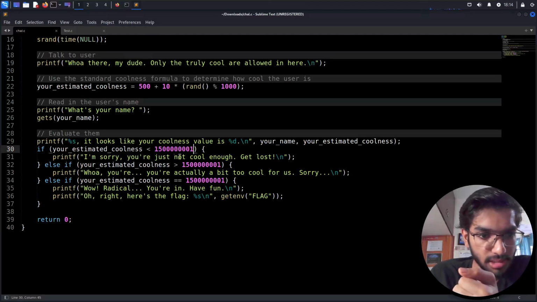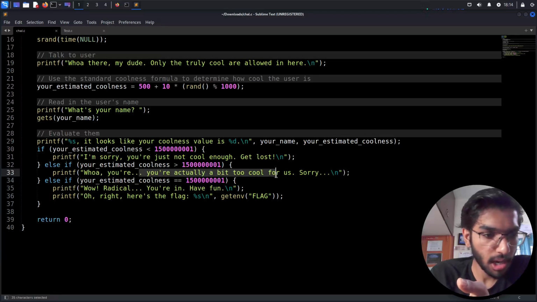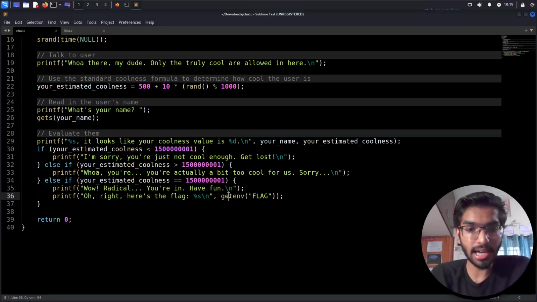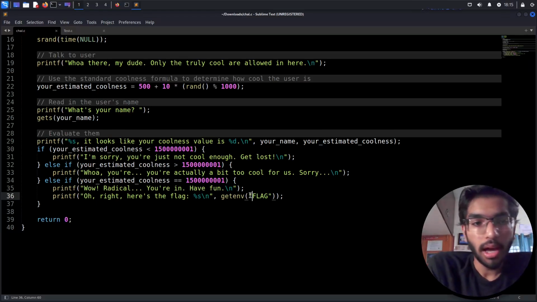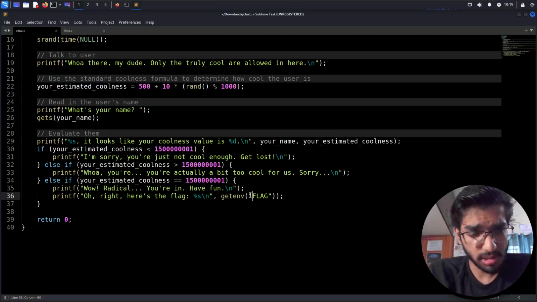If it is, it's not going to print the flag. If it's greater than this value, it's still not going to print. And if the value is exactly equal to this number, then we are going to get the flag, and it's in getenv, which is in the environment. So that's this algorithm of your estimated coolness using a random function.